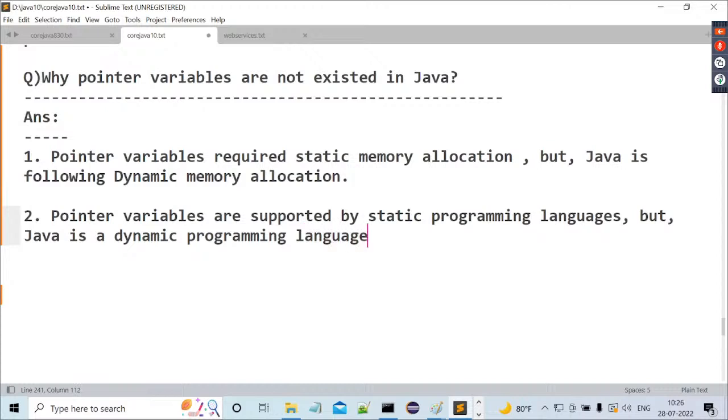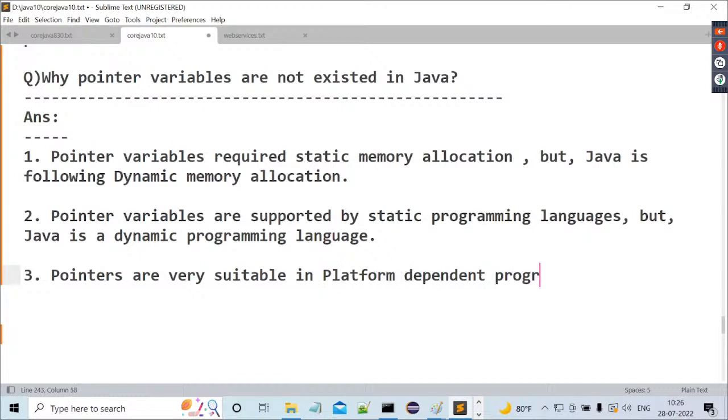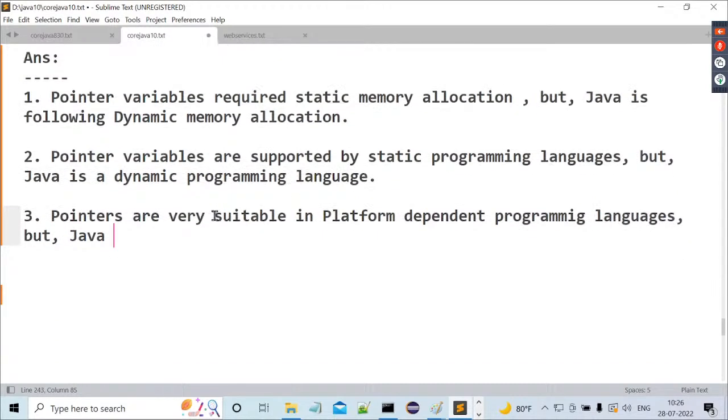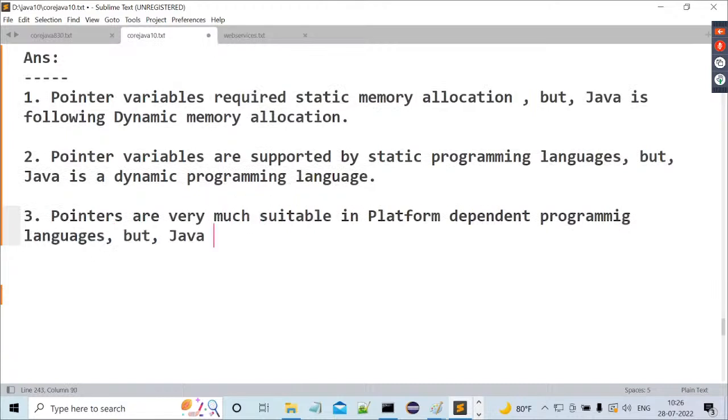The third point is that pointers are very much suitable in platform dependent programming languages, but Java is a platform independent programming language.